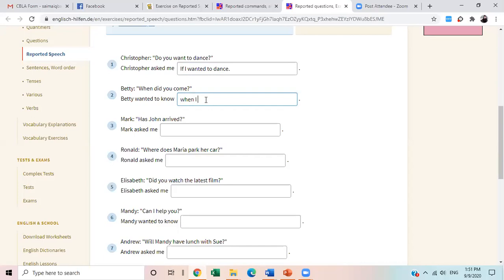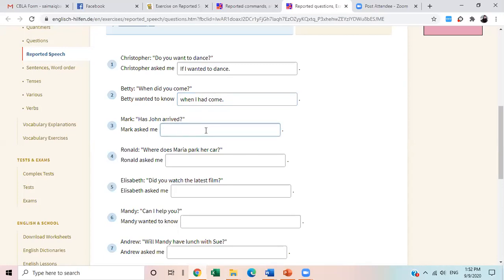Look at this. This did is showing you that this is a question of simple past or past simple. All right, and past simple will be changed into past perfect statement. So come is the main verb and did is the auxiliary verb, the helping verb, right? So when I had, and definitely we are changing this into a statement. So we need to put the helping verb after the subject. First, when I had come, and then no question mark, period.